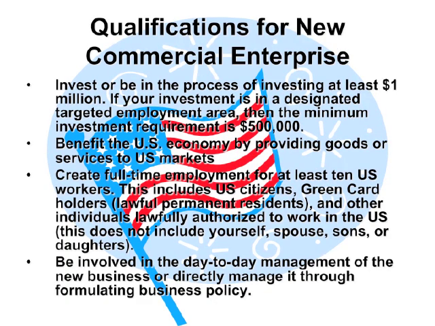There are several qualifications for new commercial enterprises. You need to invest or be in the process of investing at least $1 million. If your investment is in a designated target employment area, then the minimum investment requirement is $500,000. You need to benefit the U.S. economy by providing goods or services to U.S. markets. You need to create full-time employment for at least 10 U.S. workers. And you need to be involved in day-to-day management of the new business or directly manage it through formulating business policy.